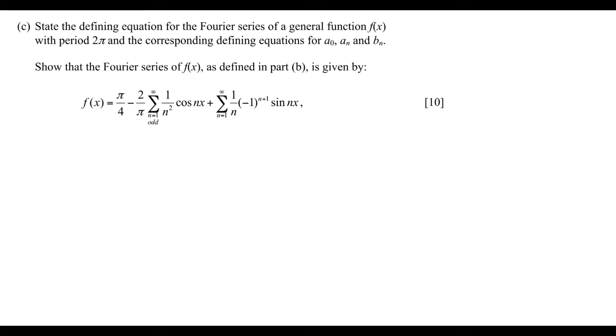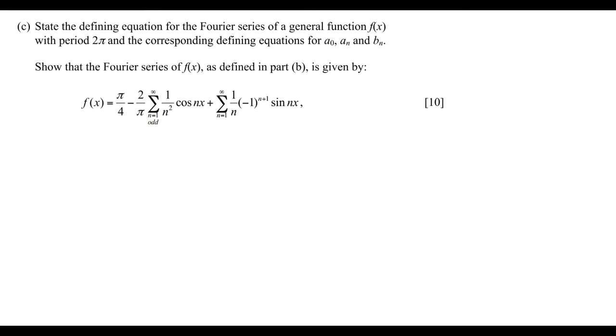So the first part of this question wants us to state the defining equations for a Fourier series for a function f of x which has a period of 2 pi. So we need to look at the equations that were given at the start of the question. These are given for a general period L, and then we simply need to convert from a period L to a period of 2 pi.